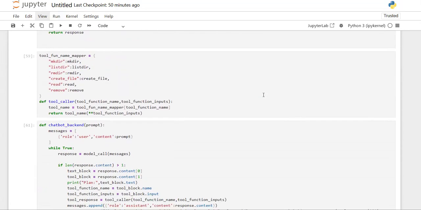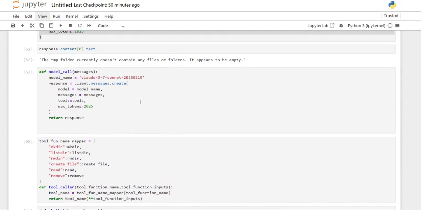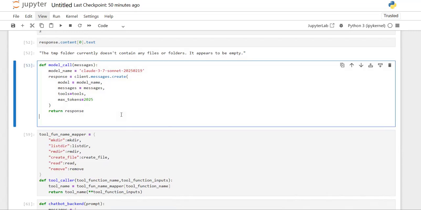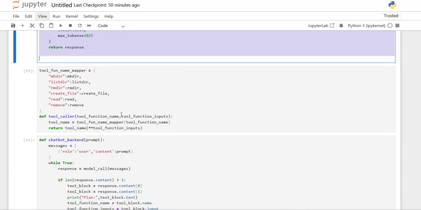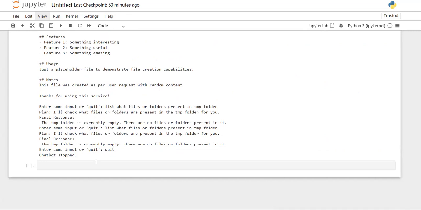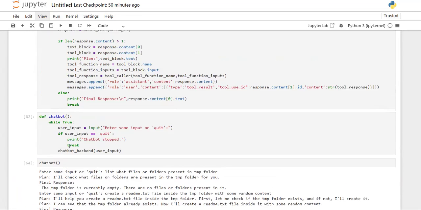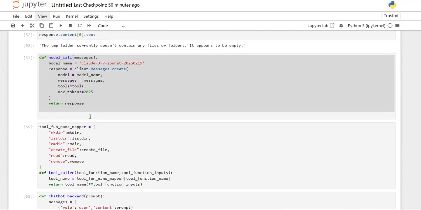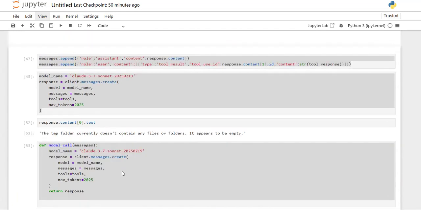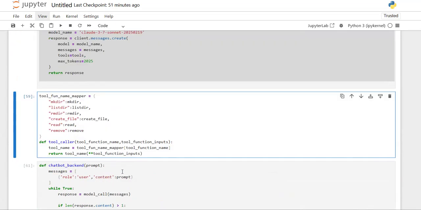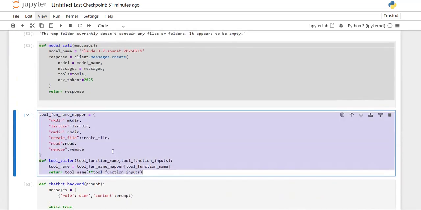So this is all. If you want everything in a single cell, then you just copy this and put it into this. So we created the model call, and we even defined the tools at the top there.